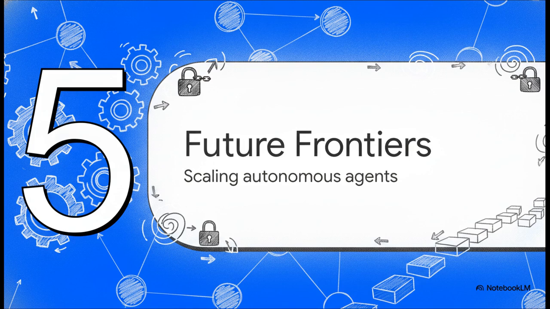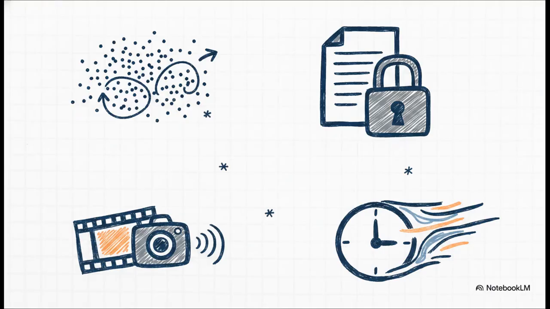Finally, let's jump into section 5, Now What? Future Frontiers. As we look ahead, researchers and business leaders are already facing a new set of immediate bottlenecks as they try to scale up these autonomous agents. Scaling agentic RAG across trillion-token databases presents some pretty incredible challenges. Right now, researchers are working on perfecting multi-hop reasoning across totally unstructured data. I mean, imagine an AI having to read thousands of messy PDFs just to find one specific trend.